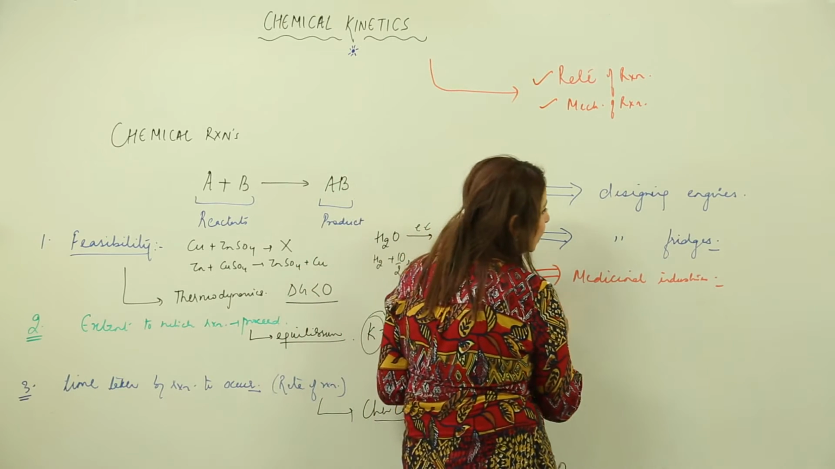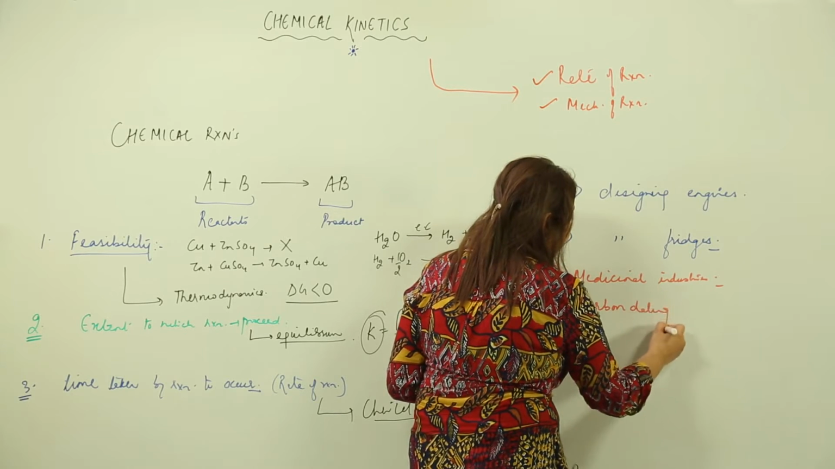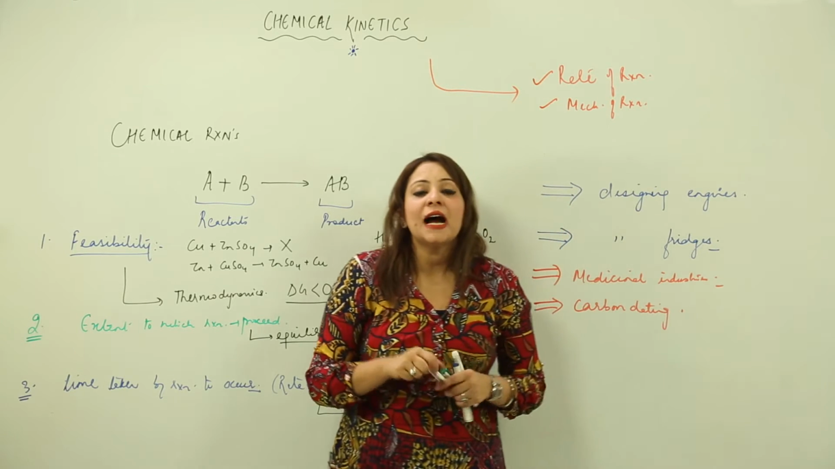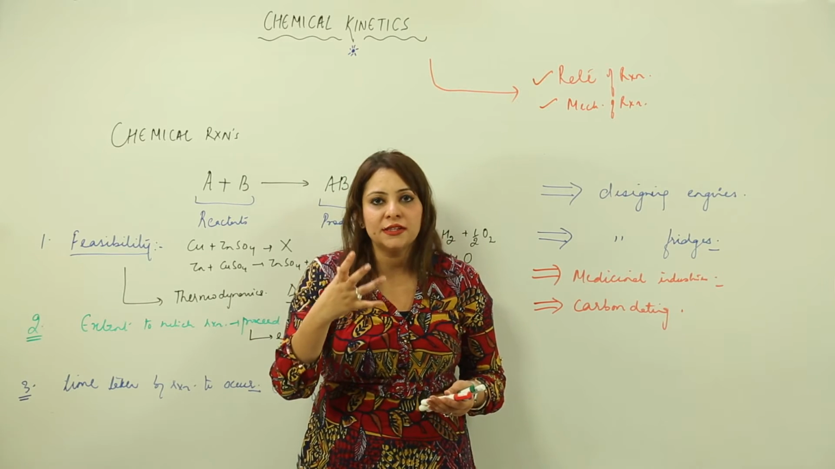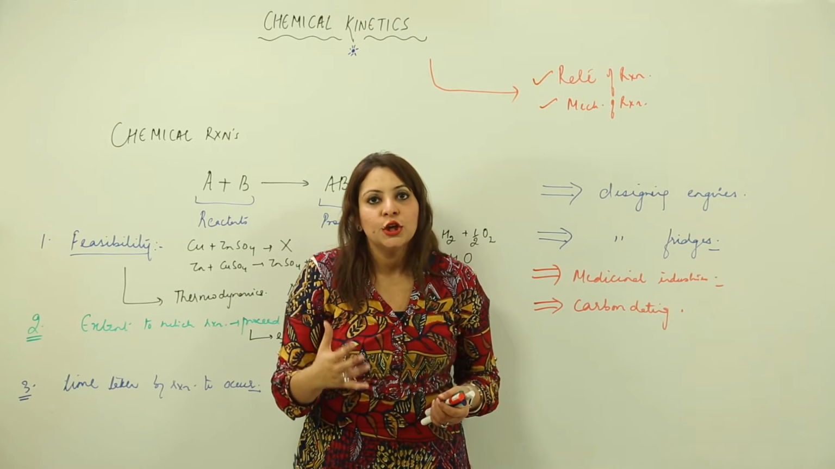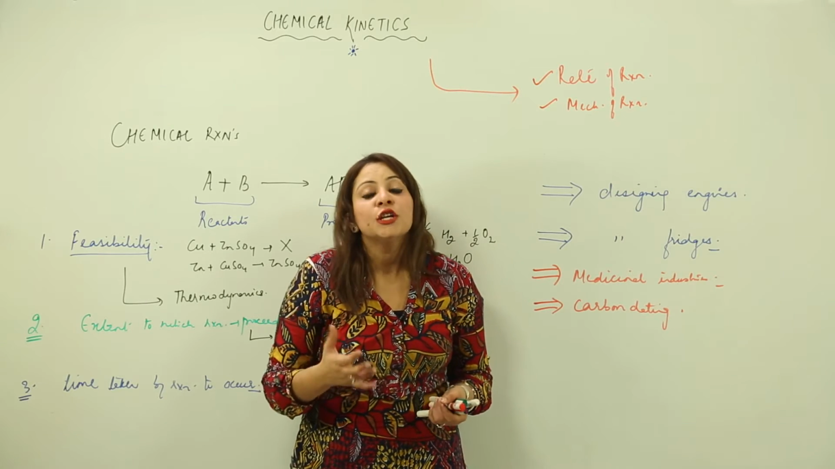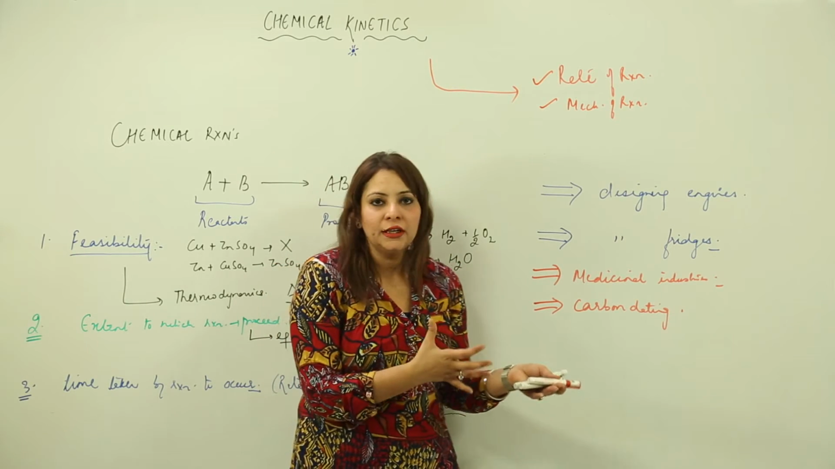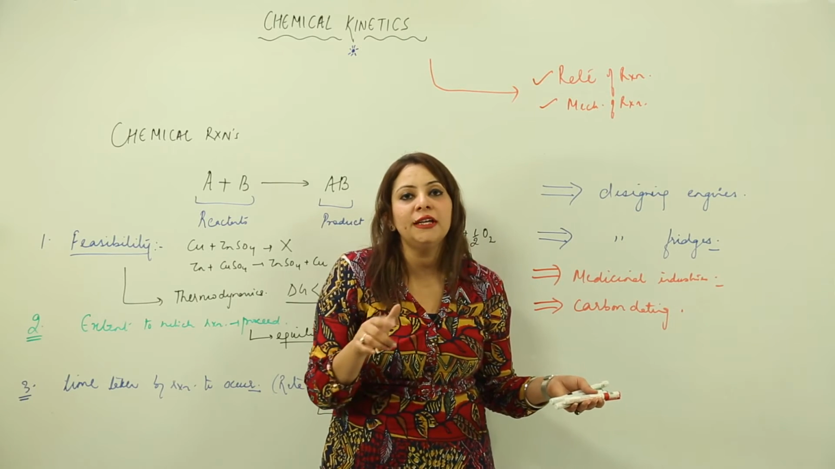Our fourth concern is that it is used in carbon dating. What is carbon dating actually? Carbon dating is a technique used to find the age of fossils. When a living creature exists, it has a C14 isotope in it.